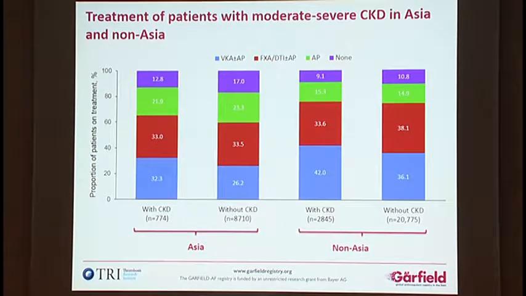Coming to the treatment modalities, in patients with and without CKD, surprisingly, both in Asia and non-Asia, the CKD patients and non-CKD patients were equally anticoagulated. But again, similar to diabetes, when we look into the non-Asian population versus the Asian population on oral anticoagulants, both vitamin K antagonists and NOACs, we found the non-Asian population were more on anticoagulants, whereas the Asian population was less on oral anticoagulants and more on antiplatelet drugs.